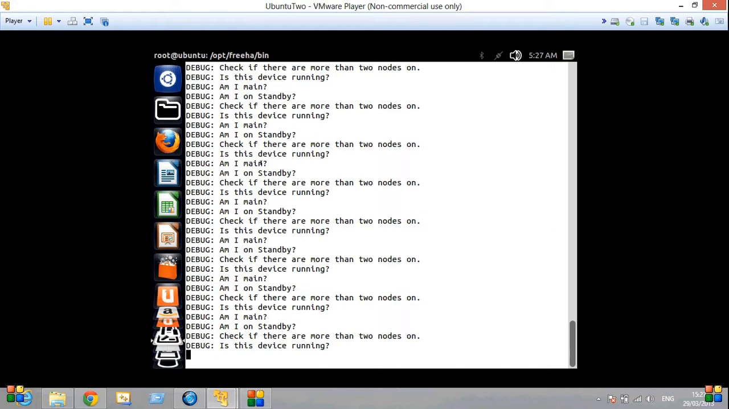asks "mi main". It tells him that it doesn't. So it asks "mi on standby". It goes into the standby loop. Each loop, it asks itself, goes into standby. Now it checks if there are more than 2 nodes. It checks if this device and the other device is still running to check if it needs to become main. And then it repeats the loop.